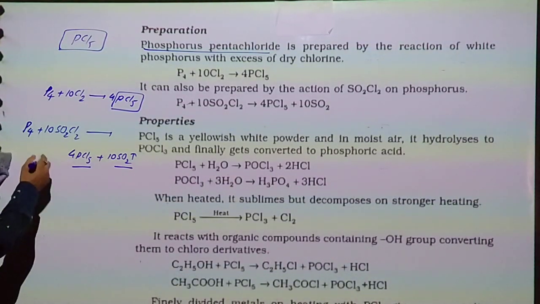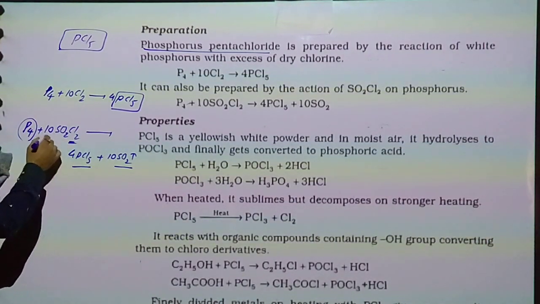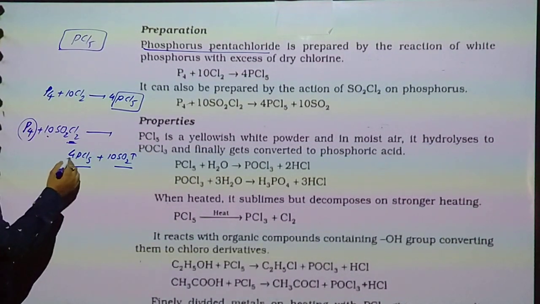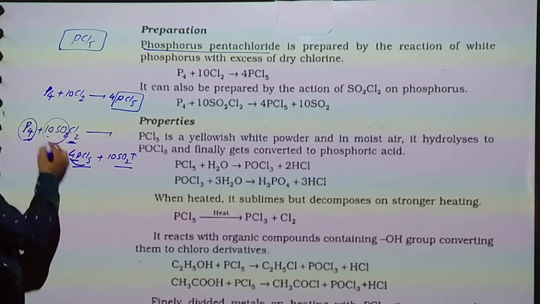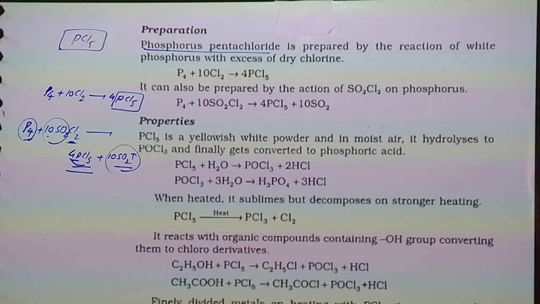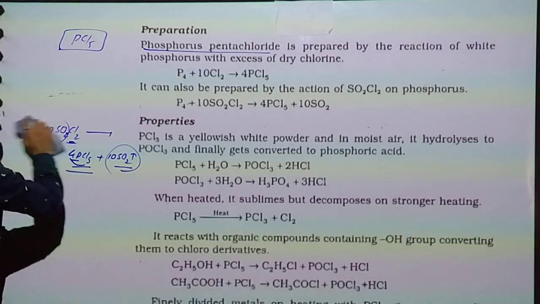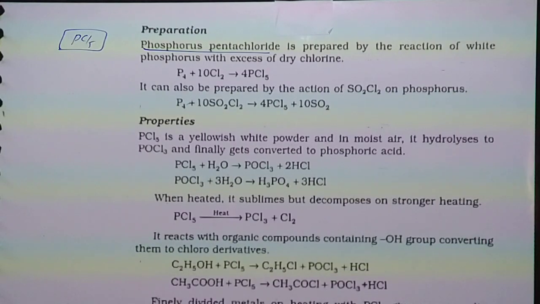Yes, you can see P4 reacts with chlorine, 20 chlorine, so 5 by 4 is 20 for phosphorus. 10 mole of SO2 is released as a gas, so we can derive phosphorus pentachloride. So there are two methods to prepare PCl5. Now properties.